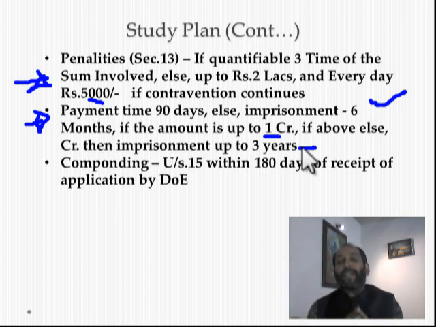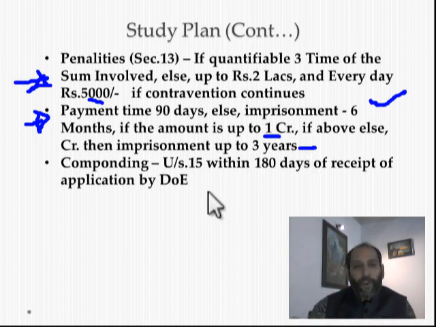That will depend upon what is the amount of penalty. If the amount of penalty is up to rupees 1 crore, then 6 months civil imprisonment. And if the amount of penalty claimed is more than rupees 1 crore, then the civil imprisonment will be up to 3 years. Like company law, other law also, here is the provision for compounding.